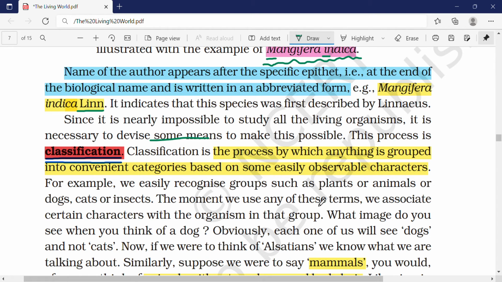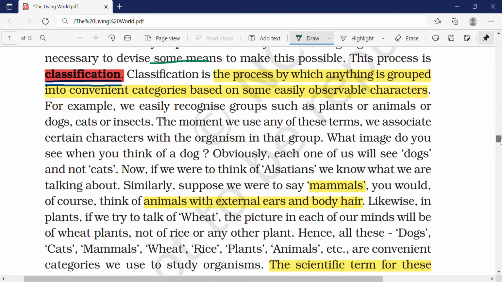So we recognize groups such as plants, animals, dogs, cats. The moment you see a dog, you obviously think of a dog. Do you think of a cat? No, right? When you think of Alsatian, you think of an Alsatian dog. You don't think of a cat.